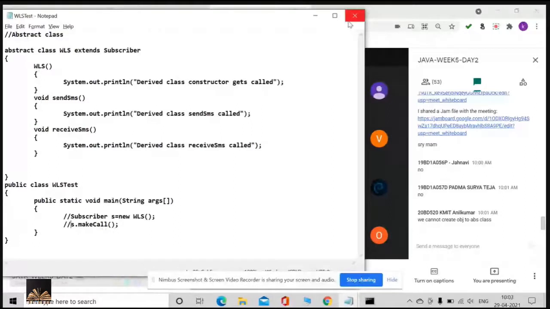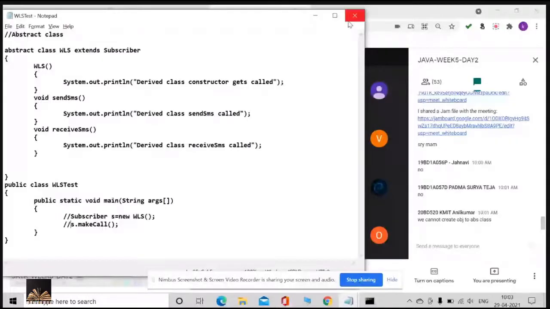In the bank class, I'll make rate of interest an abstract method, because the rate of interest is different for SBI bank, and it is also different for ICICI, HDFC, Bank of Baroda, etc.